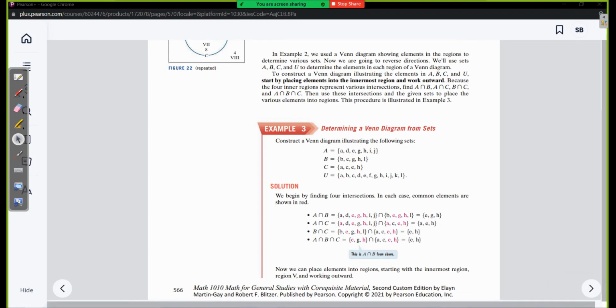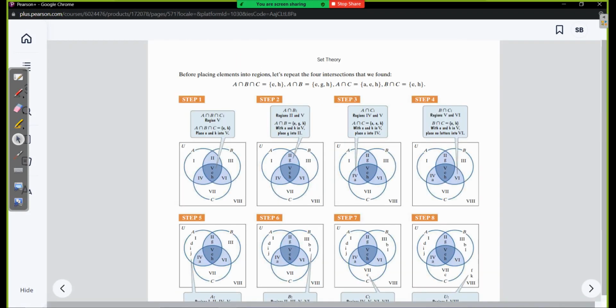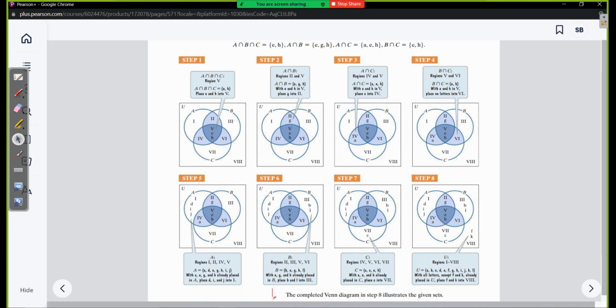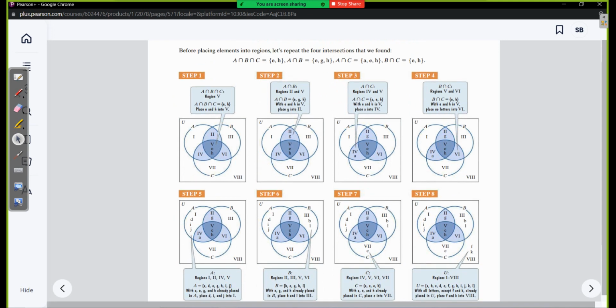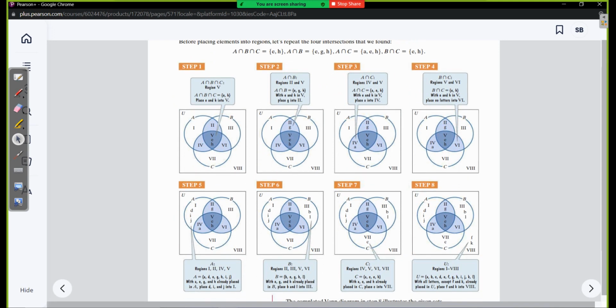Let's double check real quick. Yeah. So this looks like just a convoluted mess, and it kind of is. But if you look up here, the way the textbook is doing it is they're getting the intersections of the three sets and then just filling in the blanks here. And that's what we're going to do. We're going to draw it up ourselves the best we can.